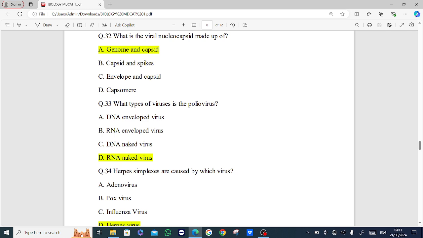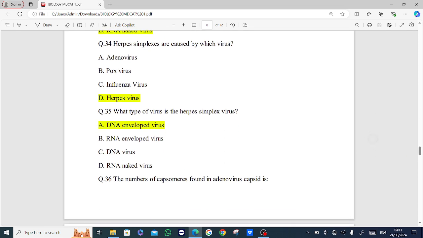Next MCQ is what type of viruses is the poliovirus? Options are DNA enveloped virus, RNA enveloped virus, DNA naked virus, RNA naked virus. Answer is option D, RNA naked virus. Next MCQ is herpes simplex are caused by which virus? Options are adenovirus, pox virus, influenza virus, herpes virus. Answer is option D, herpes virus.